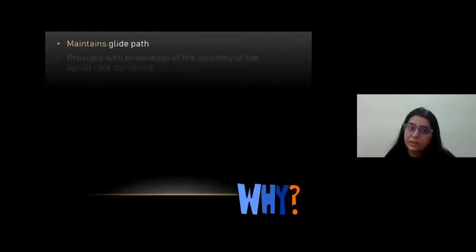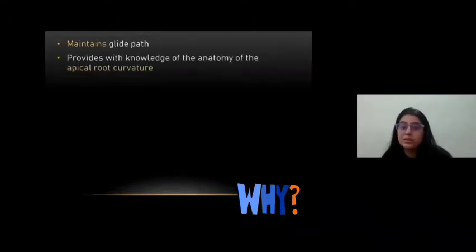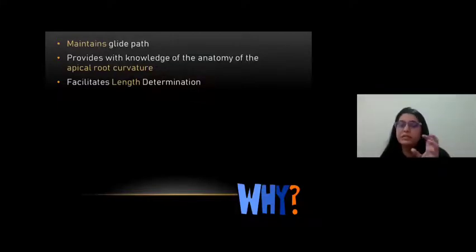So what is the importance of apical patency? Number one, it helps to maintain your glide path. It provides knowledge of the anatomy of apical root curvature. This principle is like scouting. It facilitates your working length determination, preventing extrusion, preventing the deposition or accumulation of debris in the minor constriction diameter.